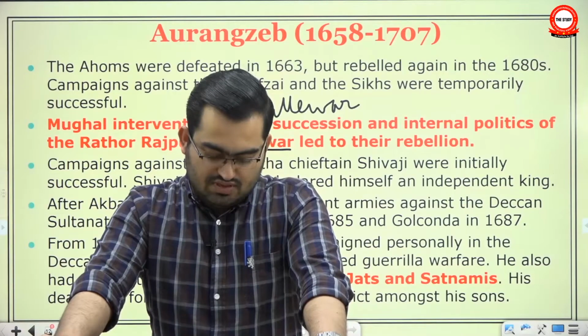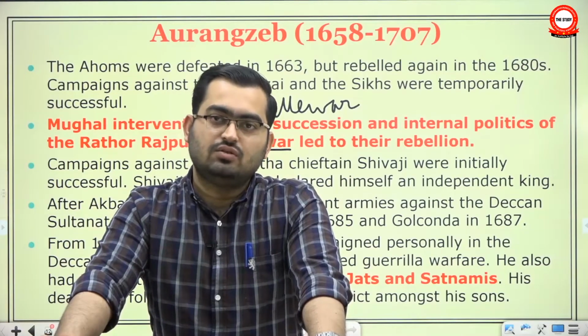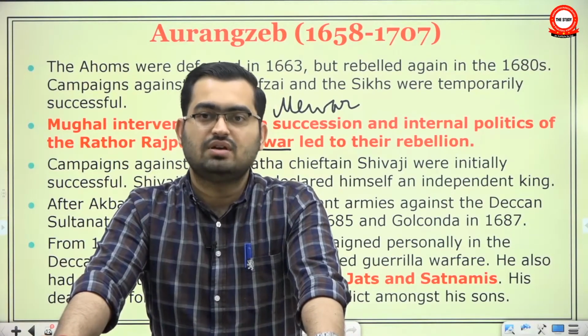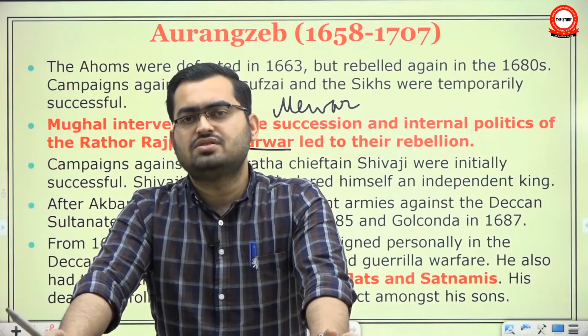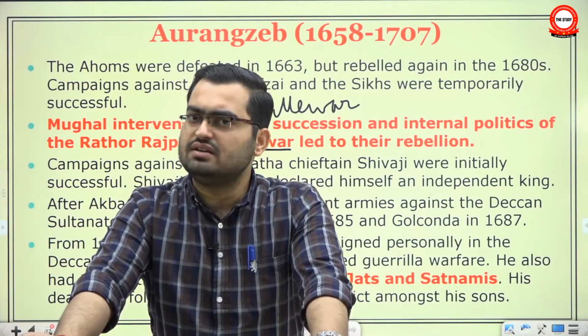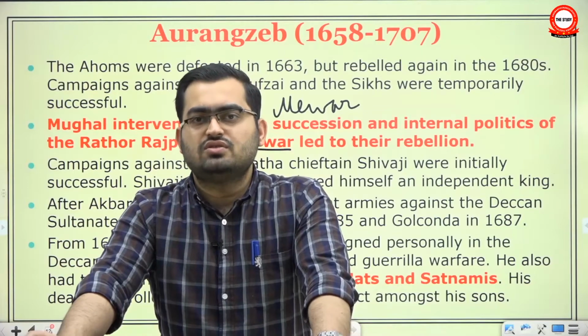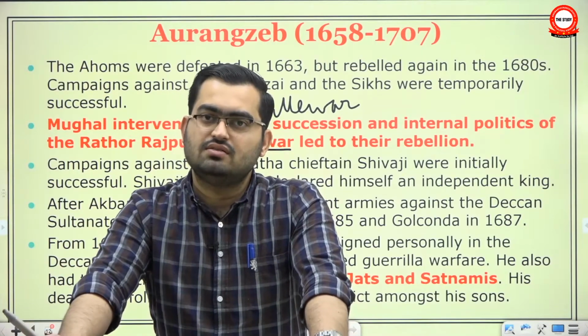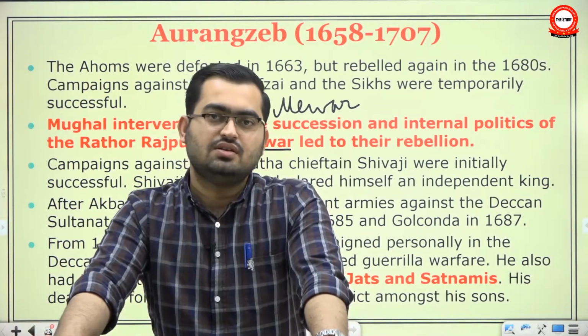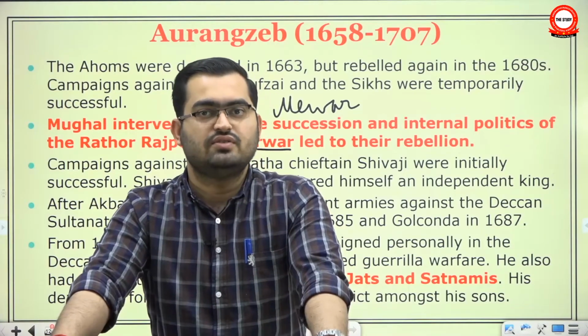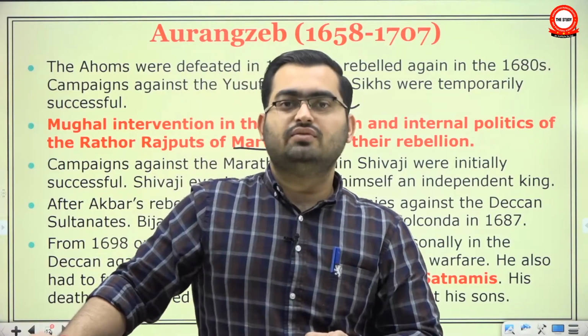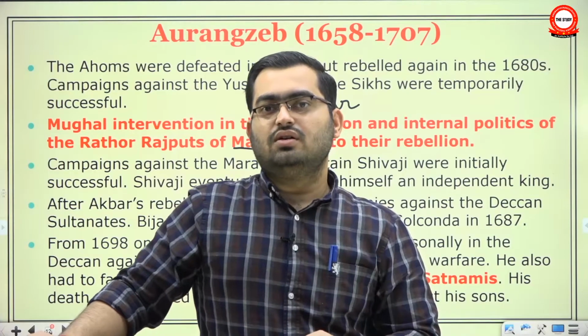And Mirza Raja Jai Singh made him an offer: go to Agra, talk to the emperor, maybe come to a settlement with him. But when Shivaji visited Agra, he was mistreated and imprisoned, and he eventually fled. From that point, the meeting of hearts between Shivaji and the Mughals was not possible, and eventually he declared himself king of the areas under his control.